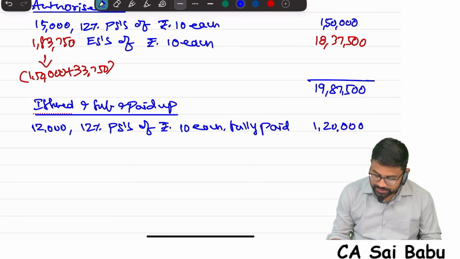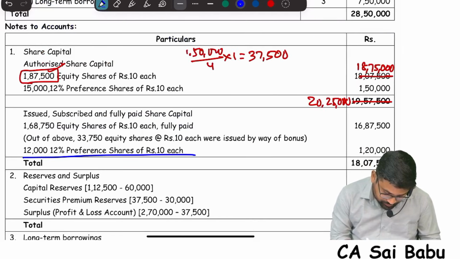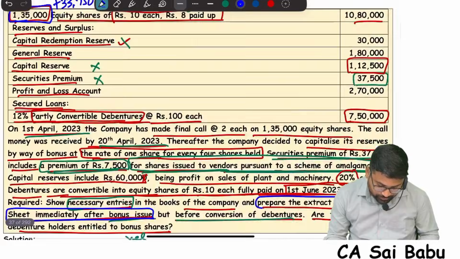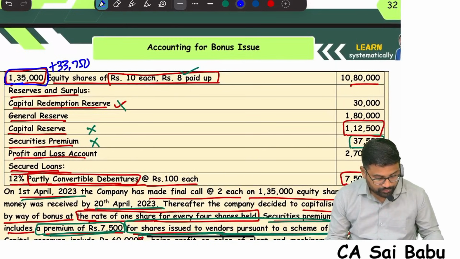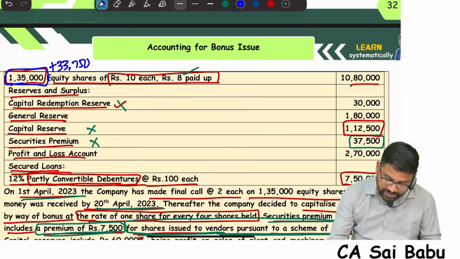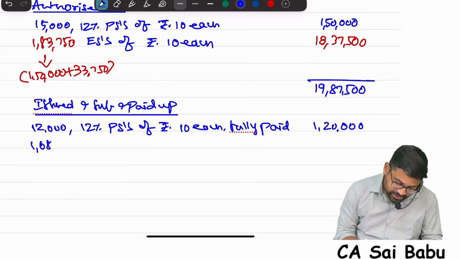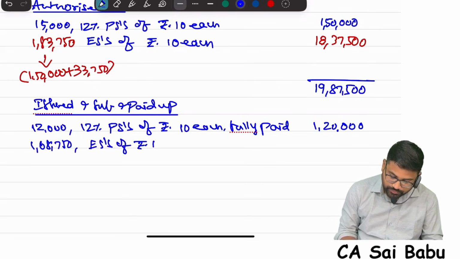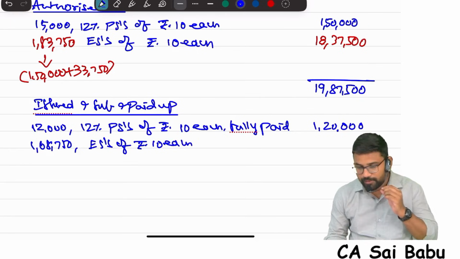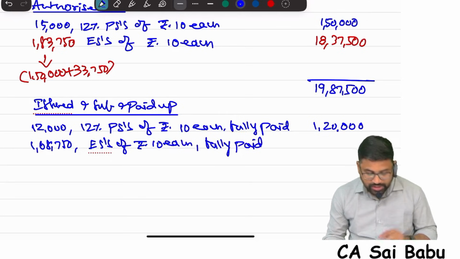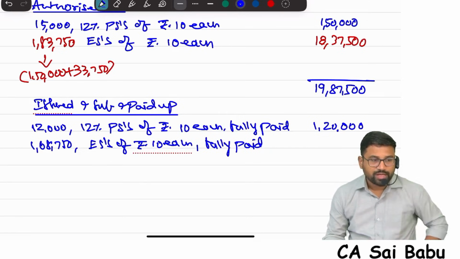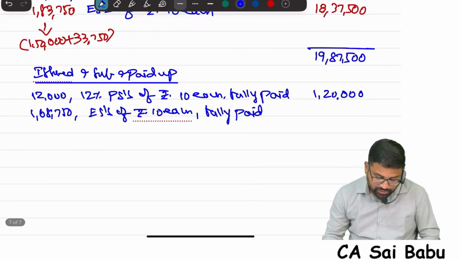Now equity shares: already issued 1,35,000 plus bonus 33,750, total 168,750. So 168,750 equity shares of rupees 10 each, fully paid. Already issued plus bonus, both are added: 168,750 into 10 is 16,87,500.